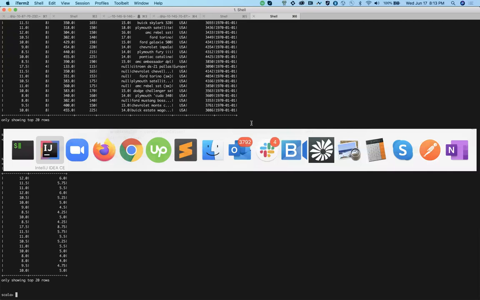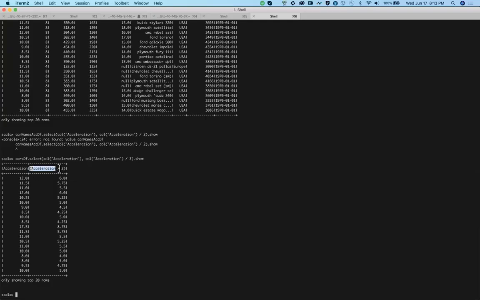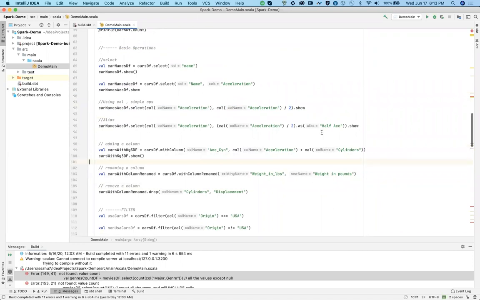And similarly, the next one is alias. This name is not really useful to us, it's not very user friendly. So you can simply use an alias by covering this with the parenthesis and dot as. Whatever name you give over here, it will just come up.